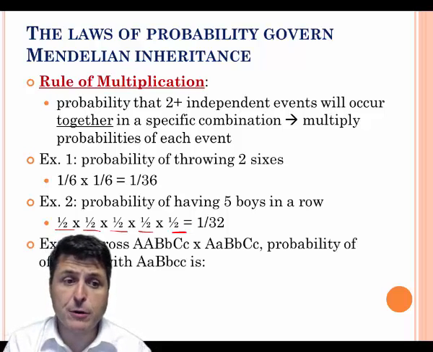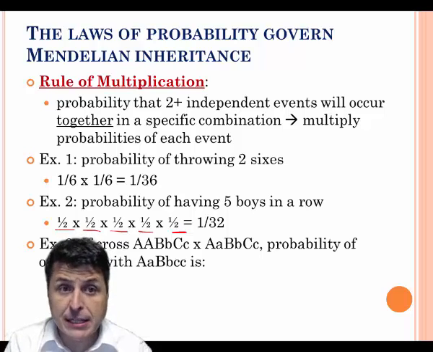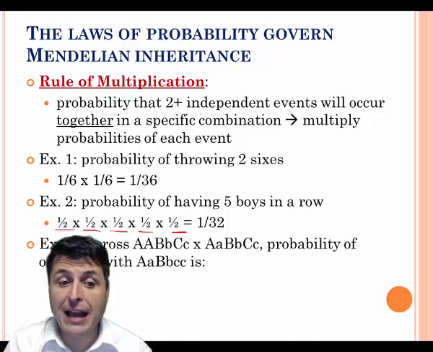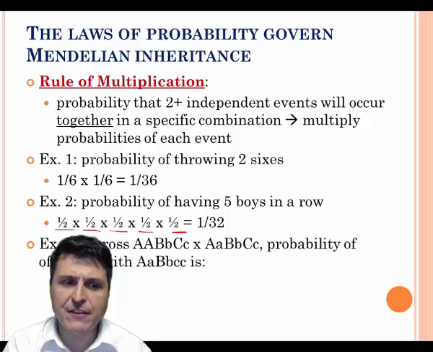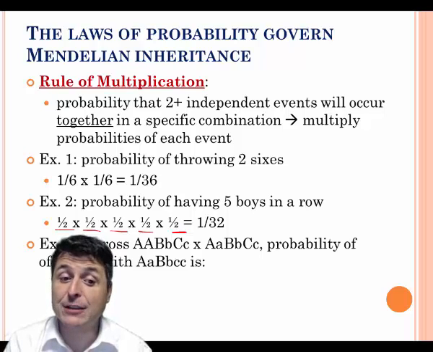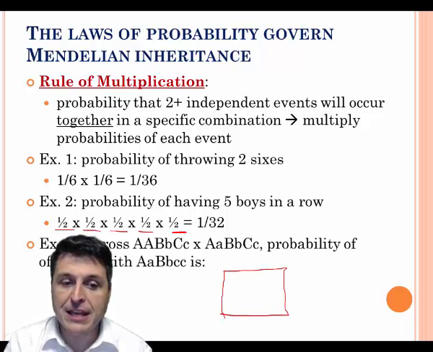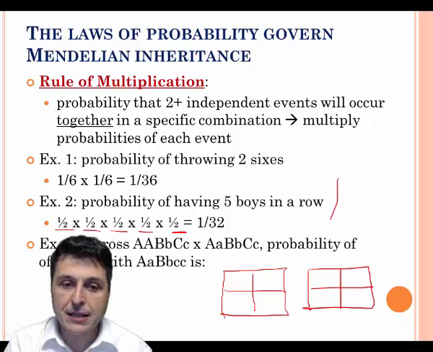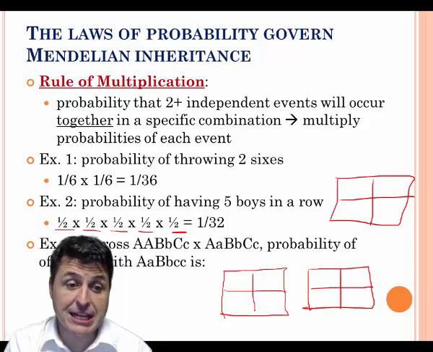Another application of the rule of multiplication would be if we crossed an individual that was homozygous A, heterozygous B, and heterozygous C with an individual that was heterozygous for the A trait, heterozygous for the B trait, and heterozygous for the C trait, what's the chance of us having a particular offspring that's heterozygous A, heterozygous B, and homozygous recessive C? Well, in order for us to complete that, we have to determine the independent chances of each of these events taking place. And you can either do this in your head, or you can actually create some little Punnett squares to be able to test this out.